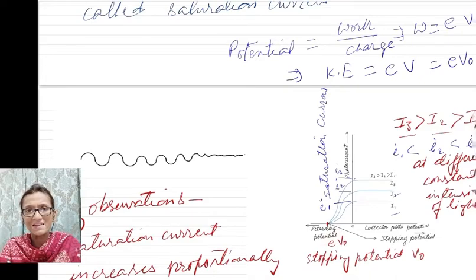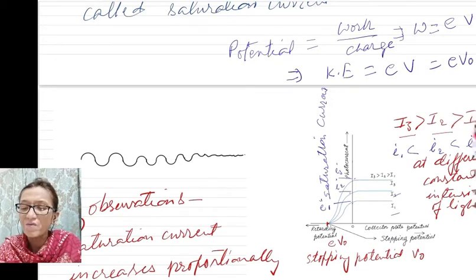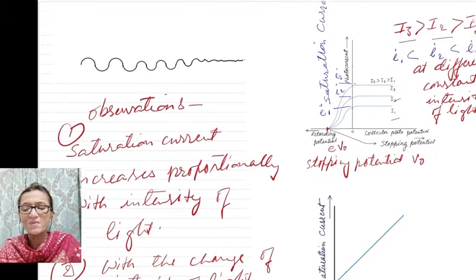Stopping potential does not vary. Only saturation current varies. For smaller intensity of light, saturation current is small. For larger intensity of light, saturation current is large. So these were the observations.